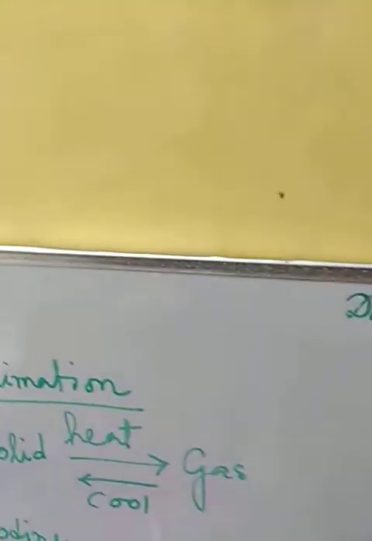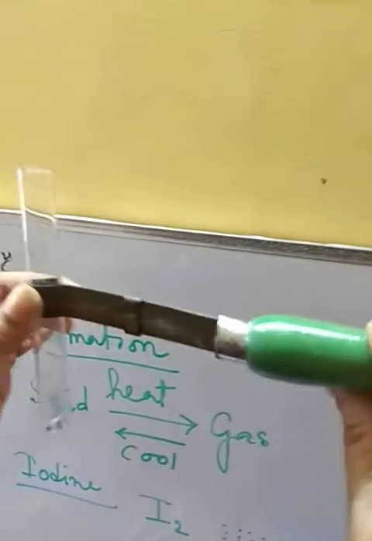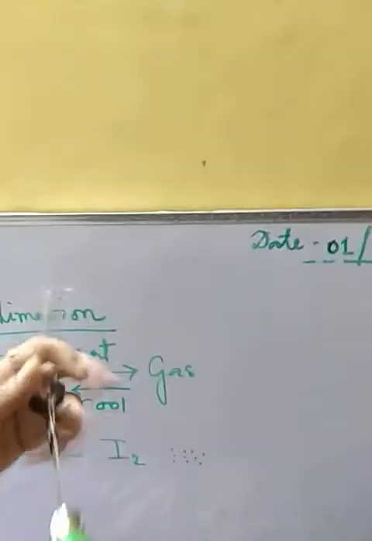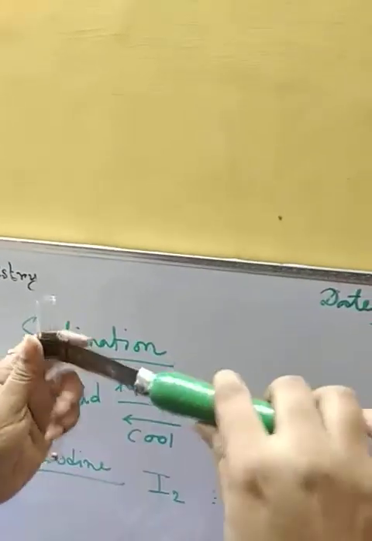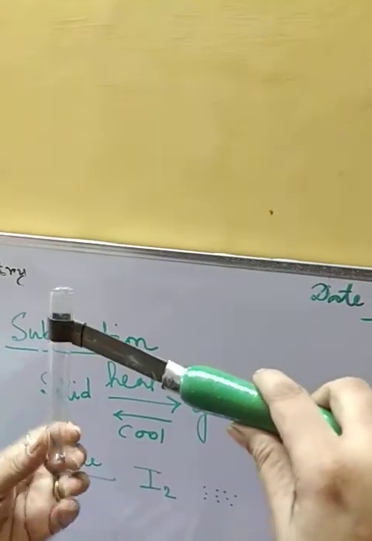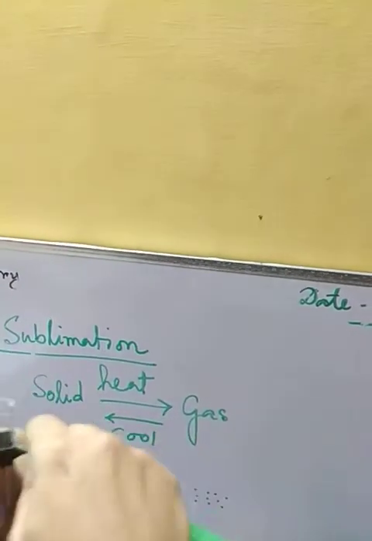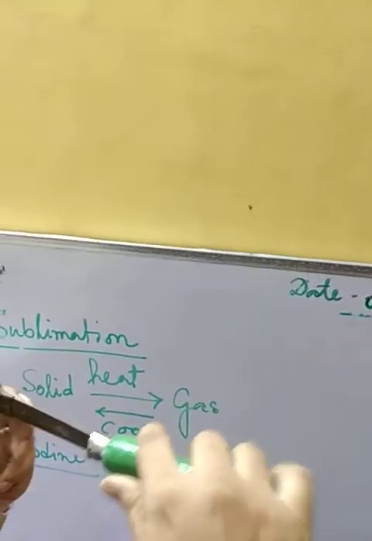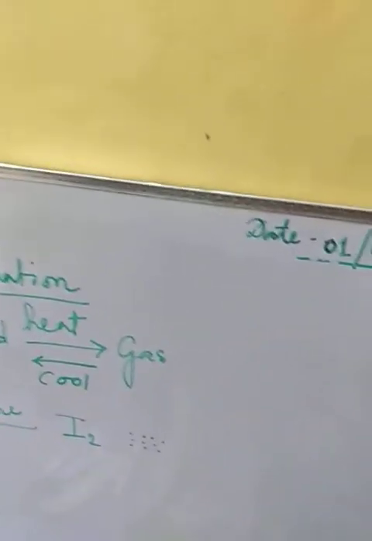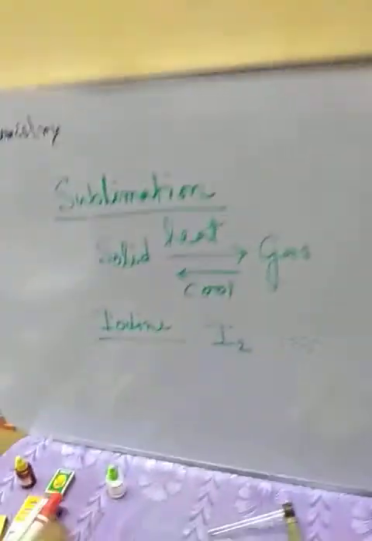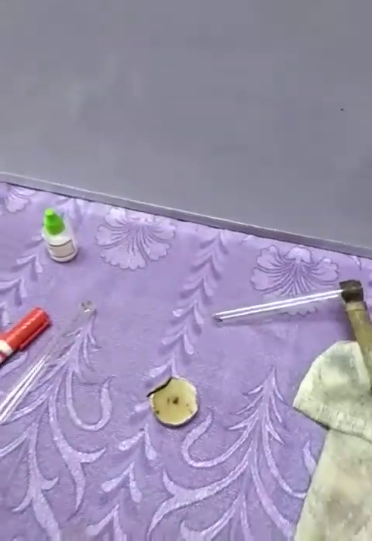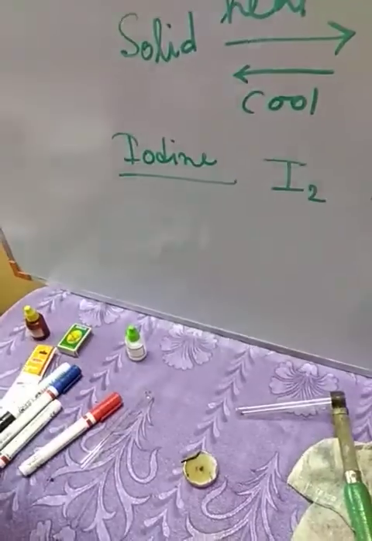Now as I'm going to heat this, we have to use this, which is called a test tube holder. In this manner we can hold the test tube so that the heat cannot come directly to us. Now we need a burner, or here I am using a candle to heat this.